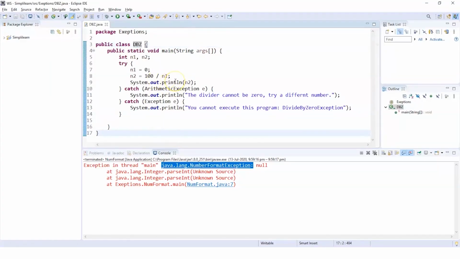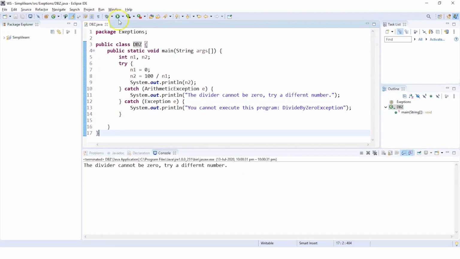Now you can see we have a sample program on our screen where we have two particular numbers, n1 is equal to 0 and n2 is equal to 100. So here what we are trying to do is divide the number 100 by 0, which is practically not possible. So when we try to execute this particular program, then we should be getting an exception that says you cannot divide a number by 0. So there you have your personalized message which says the divider cannot be 0. Try a different number. So this is how the automatic exceptions work.